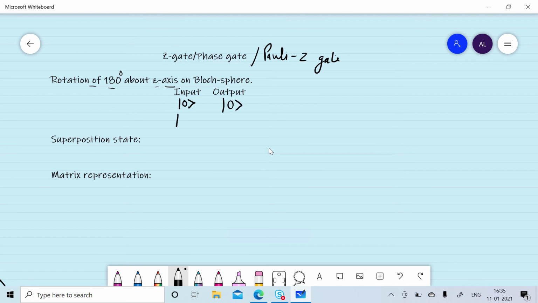If we give input as a qubit in 1 state, we will get output as minus a qubit in 1 state. If we give a superposition state alpha 0 plus beta 1, we will get output as alpha 0 minus beta 1. Z gate can be represented by 1 0 0 minus 1.